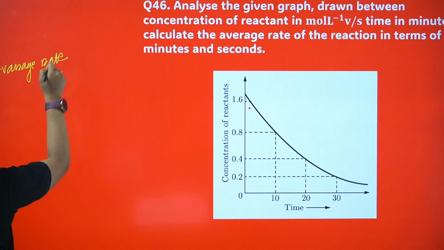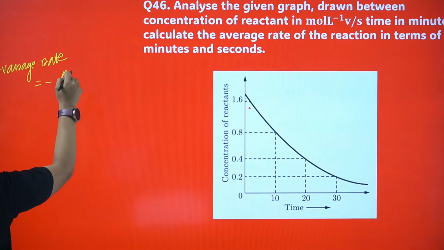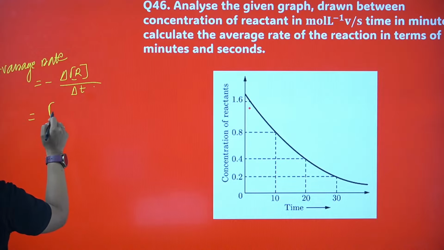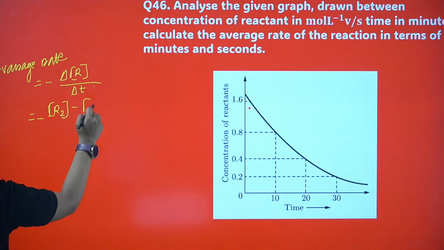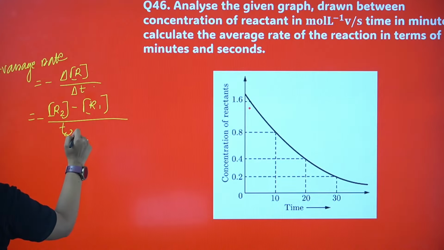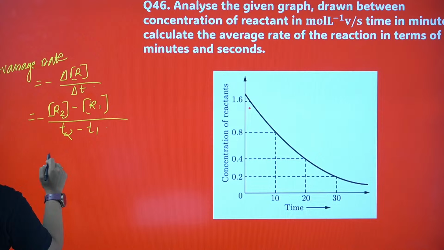Average rate is basically equal to minus delta R by delta T, meaning R2 minus R1 divided by T2 minus T1. Now here I just have to put the values, nothing else. What is R2?